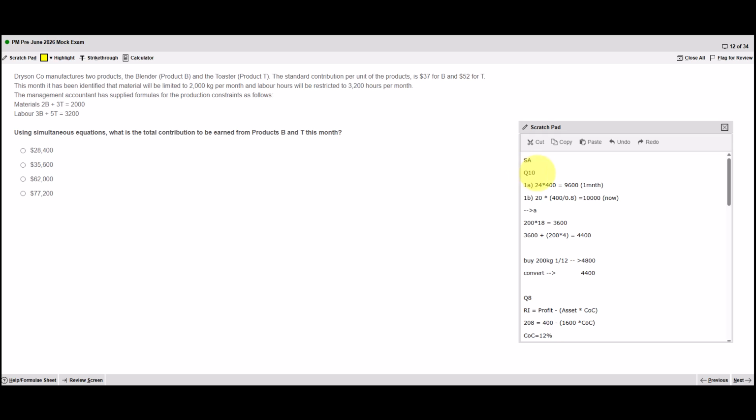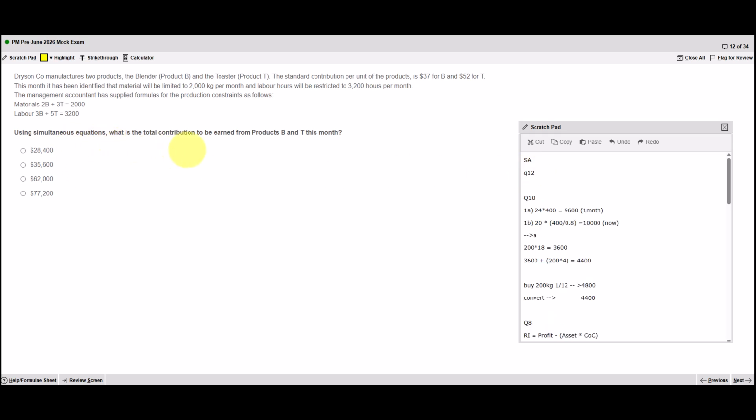On to question 12. Using simultaneous equations, what's the total contribution to be earned from products B and T this month? This is likely to be a lengthy calculation. Simultaneous equations generally is. You might want to guess this, flag it, and then come back if you've got time. Dryson manufactures 2 products, blender B, toaster T, and the standard contribution per unit is 37 and 52. This month's been identified. The material will be limited to 2,000 kilograms and labour will be restricted to 3,200.